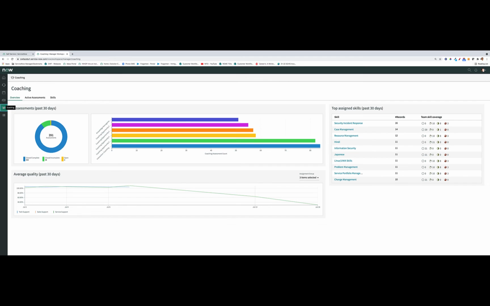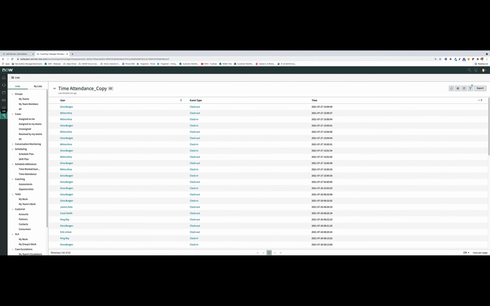Let's go ahead and talk a little bit about the coaching module. So the coaching module is where you have the ability to monitor how agents are doing. So how are they handling work items? And in situations where they're not handling the work too well, you have the ability to recommend areas of improvement and map skills to those specific agents to say what level they're at and how you can help up-level them. So let me give you an example of this.